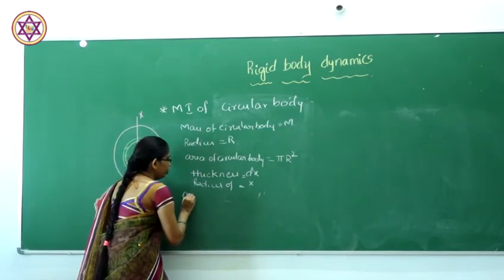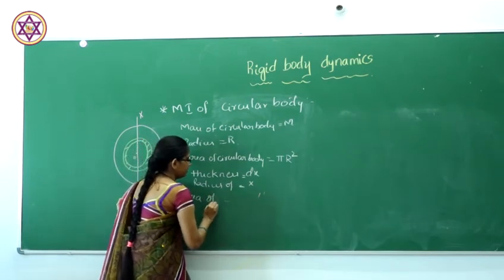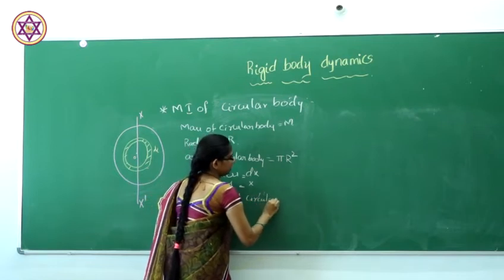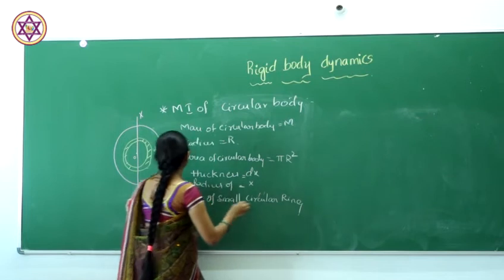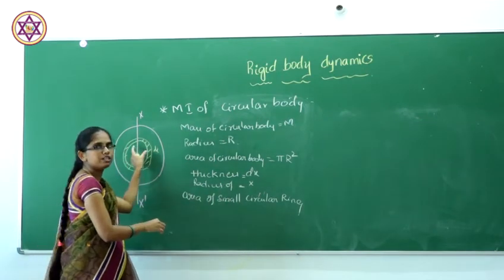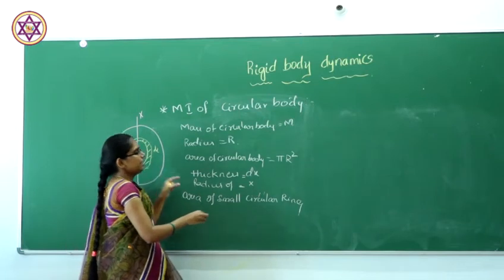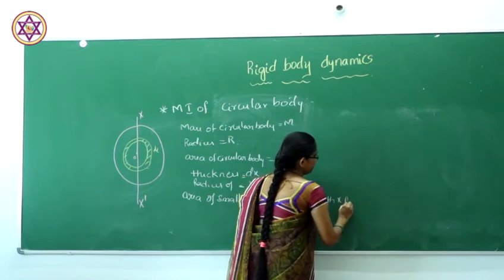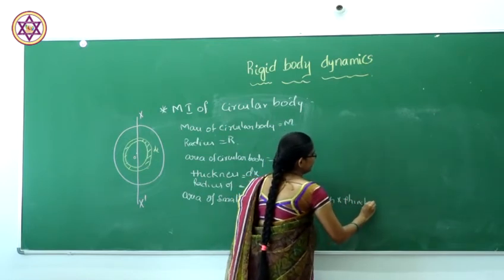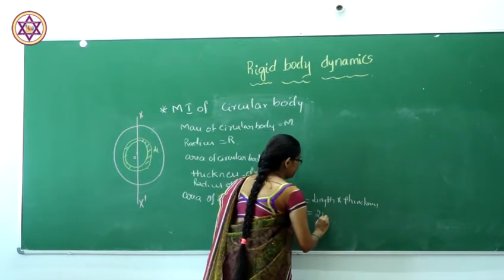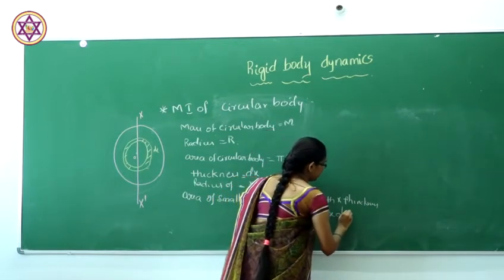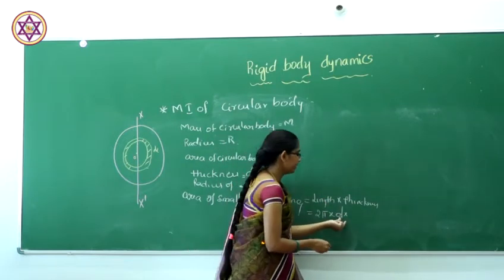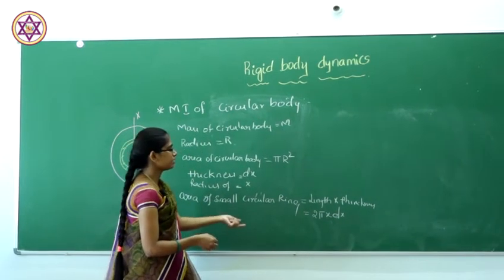Next, the area of that small circular ring: what will be the area of this small ring on the disc? That should be given by length into thickness. Length will be 2 pi x and the thickness will be dx. This is the area of the small circular ring.